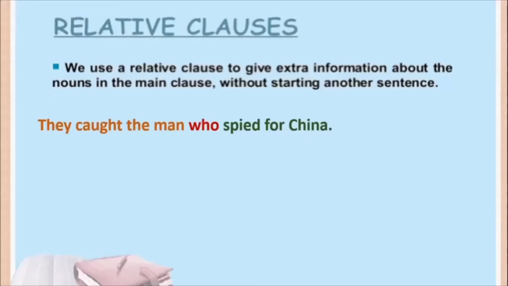This is the main clause, who spied for China. Okay, so this is the relative clause. Let us look at the next example.